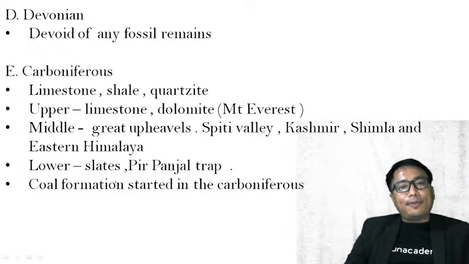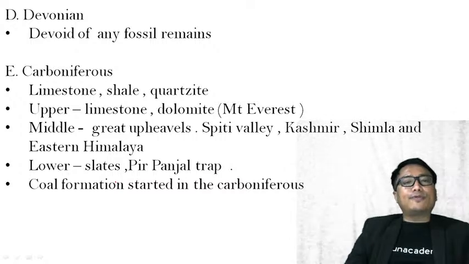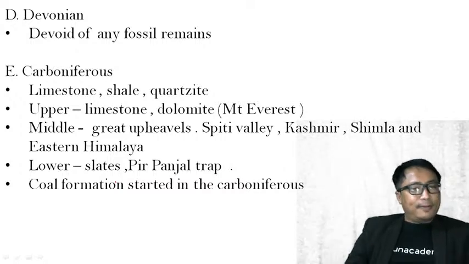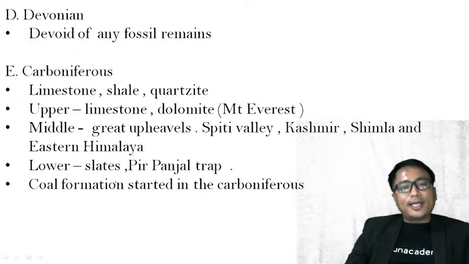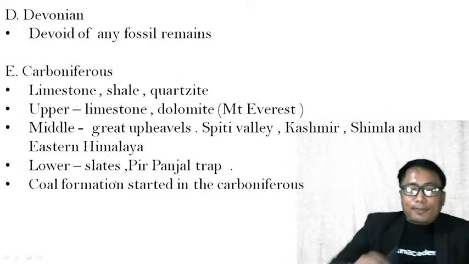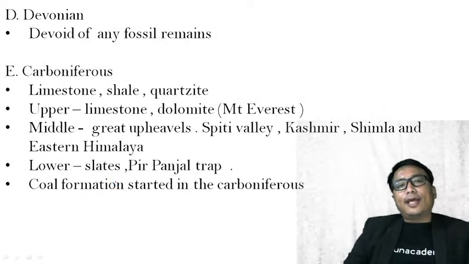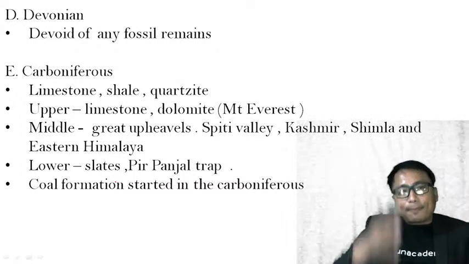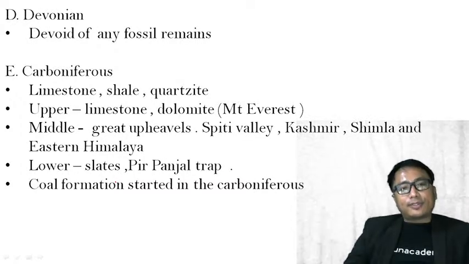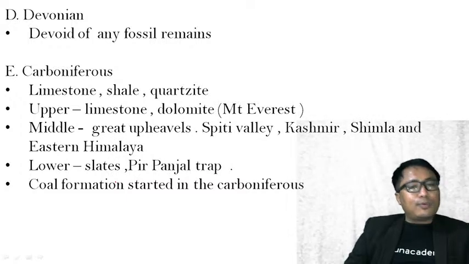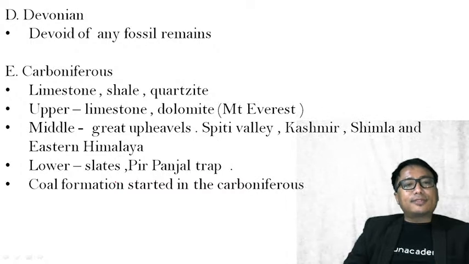The rock formed in the Devonian will be devoid of any fossil remains, even though the Dravidian system is characterized by an abundance of fossils, and Devonian is a sub-part of this Dravidian rock system. Then comes the fifth, the Carboniferous time period. Under the Carboniferous, important rocks are limestone, shale and quartzite.